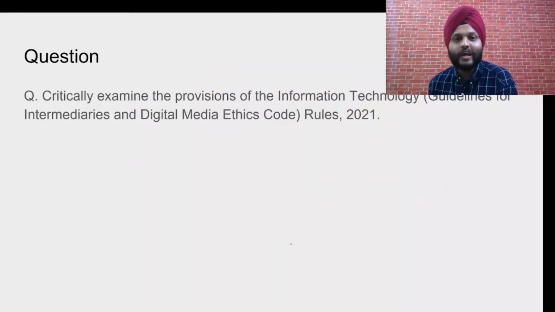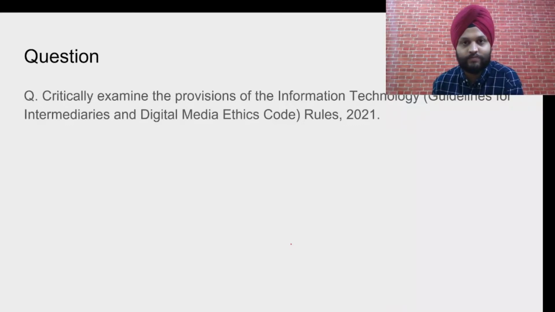So this was all we have with reference to the IT rules, and we have covered this pretty comprehensively and exhaustively. This is a question that I'm sharing for your answer writing practice: Critically examine the provisions of the Information Technology Guidelines for Intermediaries and Digital Media Ethics Code, Rules 2021.